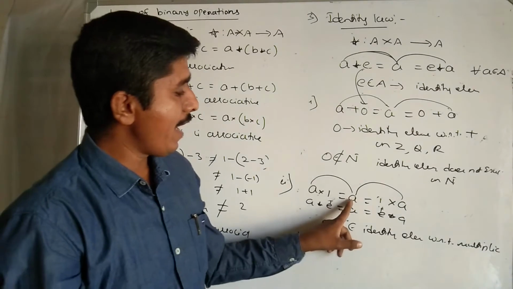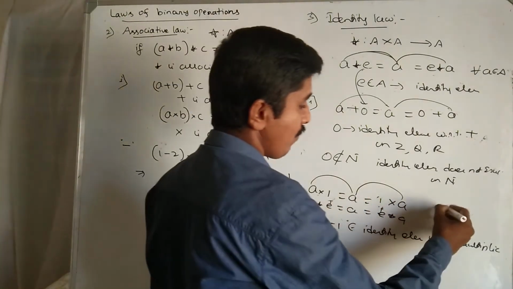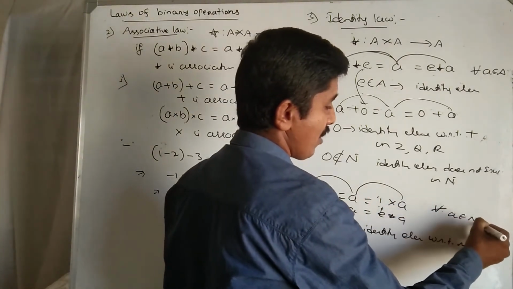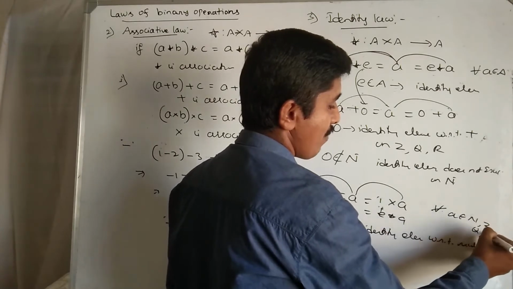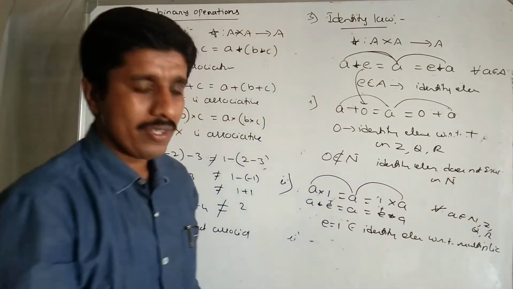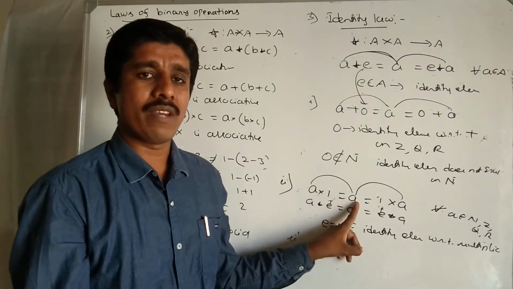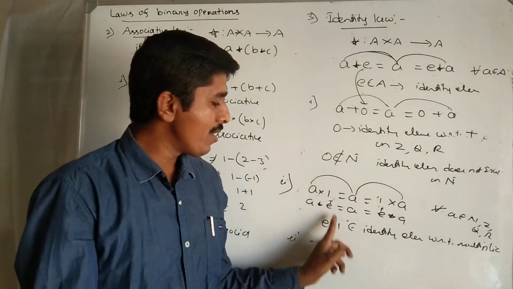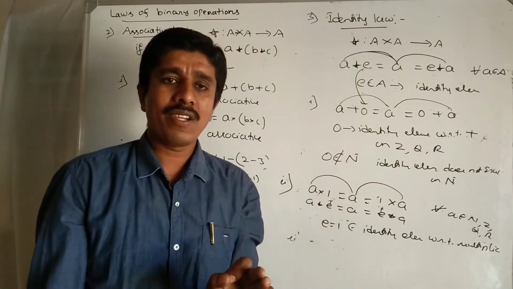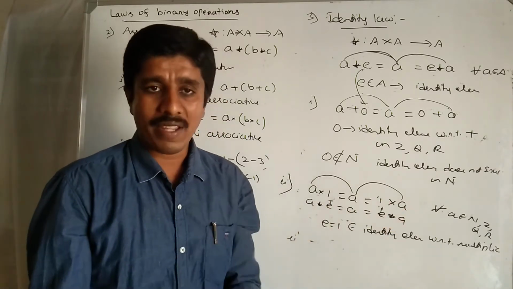Here A belongs to any set, either natural numbers, integers, rational numbers, real numbers. Any element multiplying with 1 equals the element itself. Therefore 1 is called the identity element with respect to multiplication.